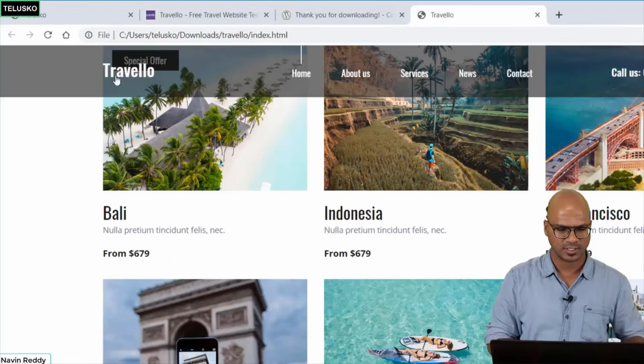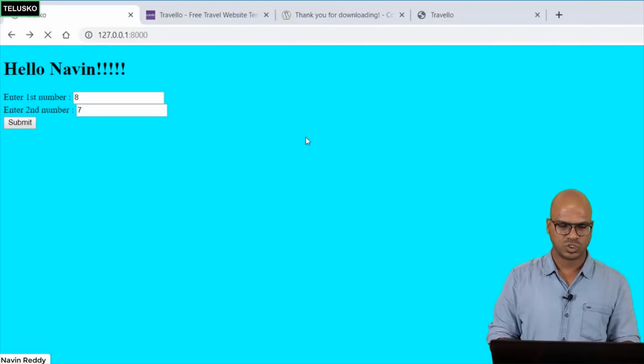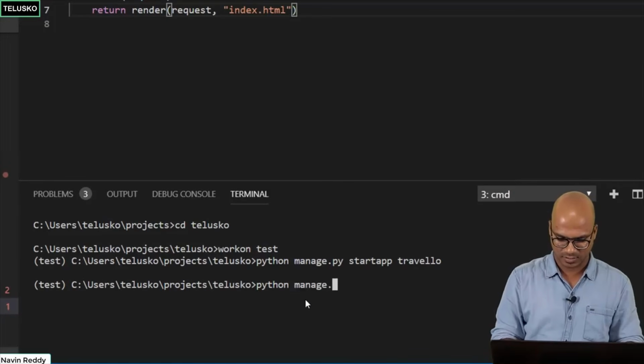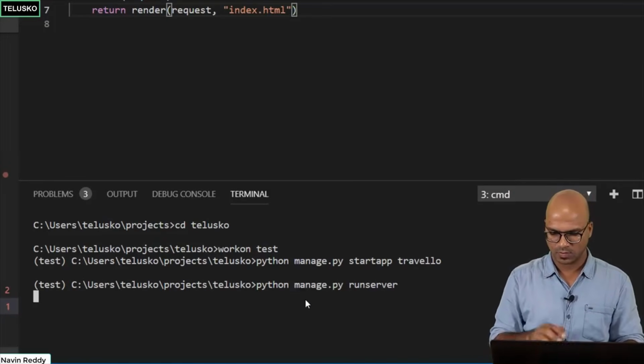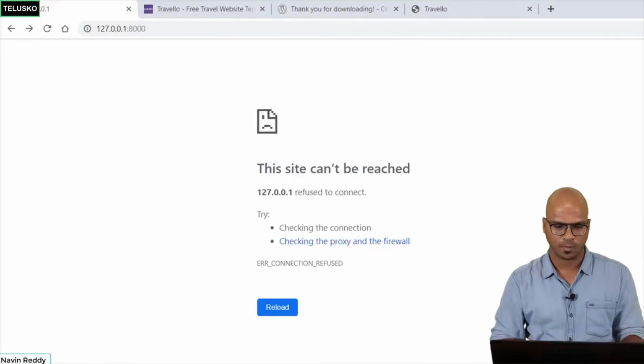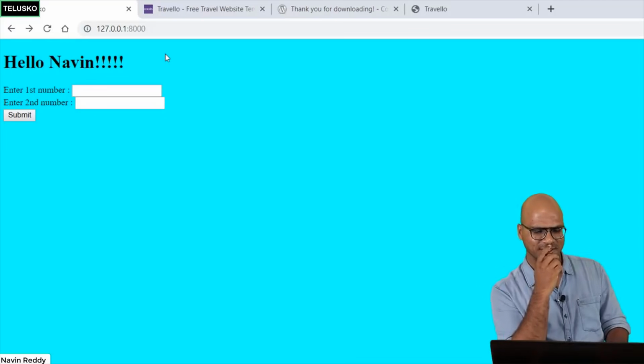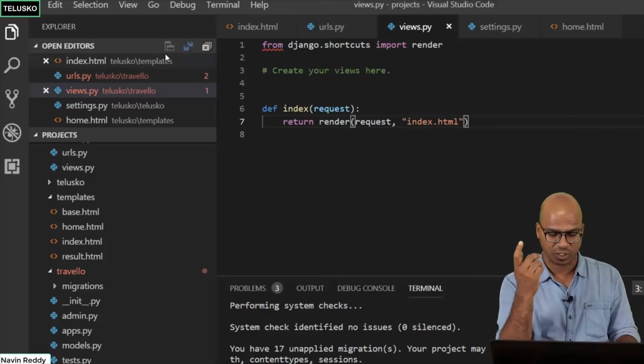Let's go back to the browser and hit the home page. Okay, server is down, server is not running. So let's run the server as well. So we'll say run server. Okay, server is running. Let's go back here. Let's say refresh. And you can see we got a page, but that's a calc page, right? We wanted our own page there, the new page.